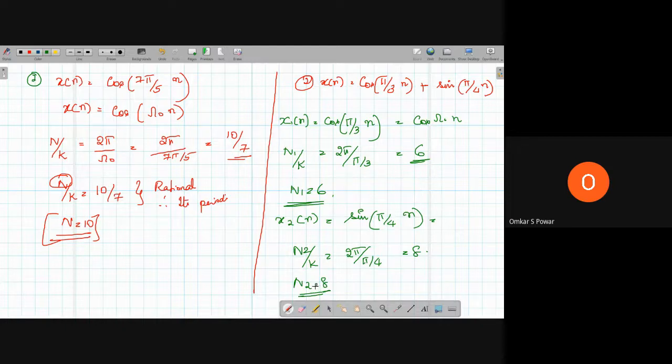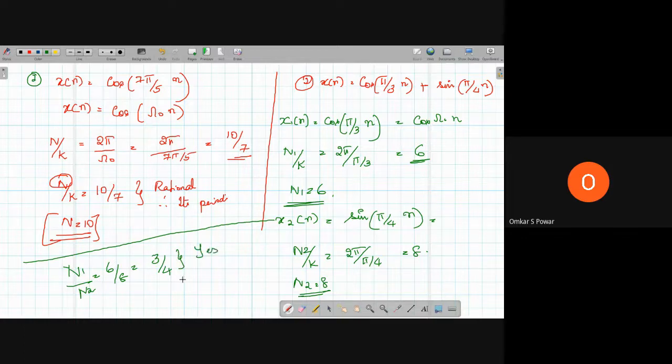So to find out whether it is periodic or not periodic, what we have to do here is find, like previously we found t1 by t2, here n1 by n2. So n1 by n2 is equal to 6 by 8, which is equal to 3 by 4. So is this number rational?